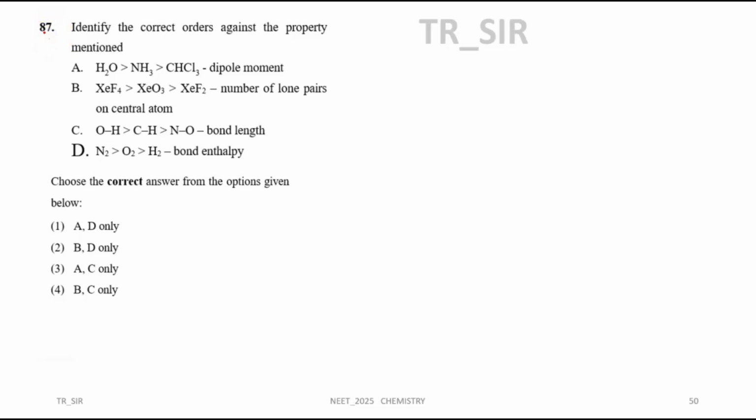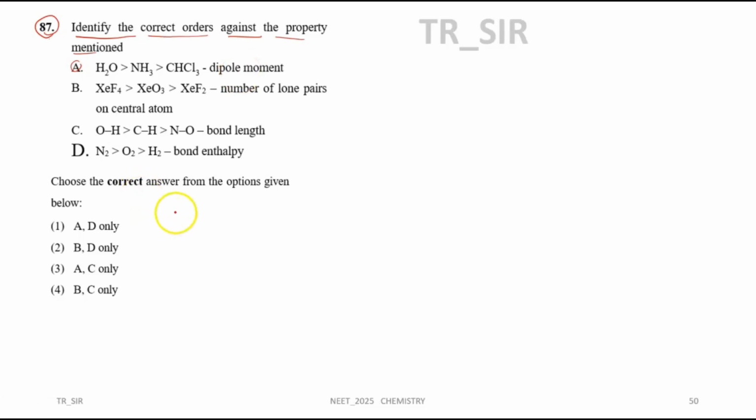Hello students. Now question number 87. Question number 87, what is actually being talked about? Identify the correct statement or correct order against the property mentioned below. Here they have given a statement: H2O, NH3, CHCl3. Water, ammonia, chloroform. They're asking whether the given order of dipole moment is correct or wrong.